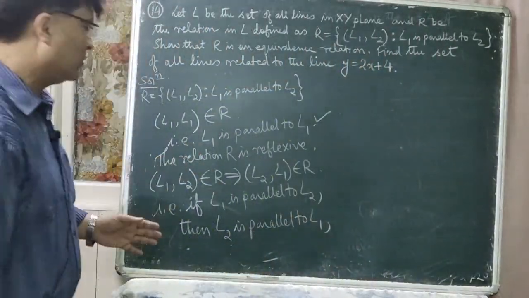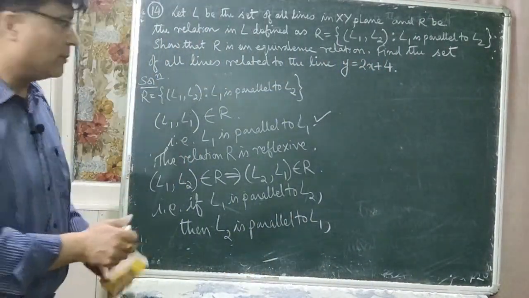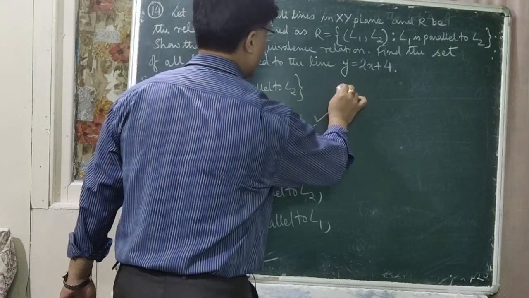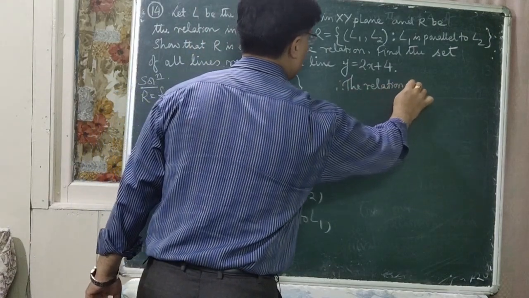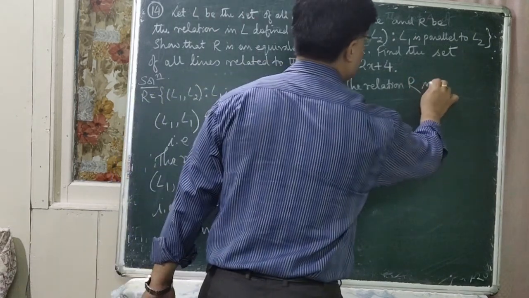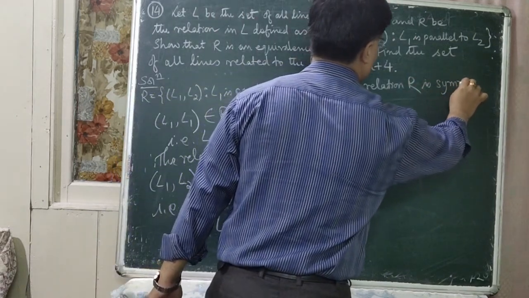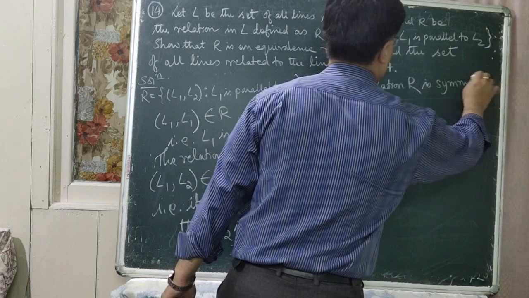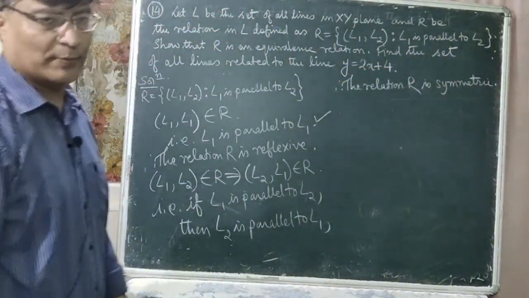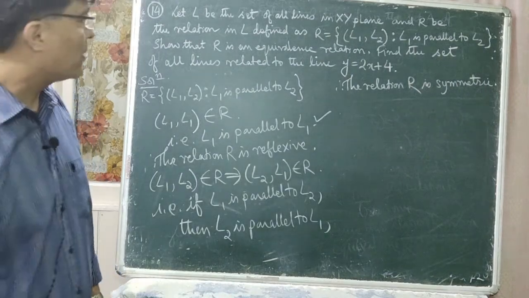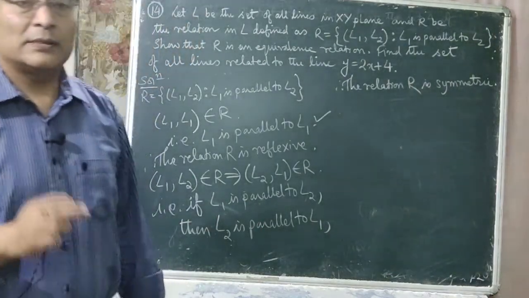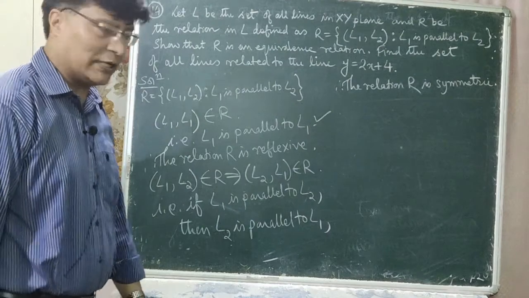Therefore the relation R is symmetric. Okay, we have proved that the relation R is symmetric. Now we have to show that R is a transitive relation.